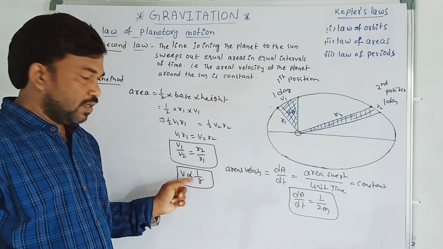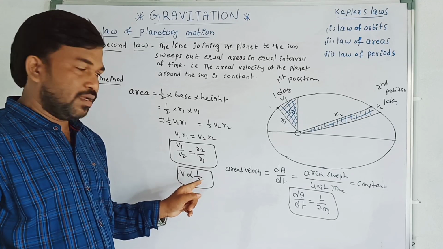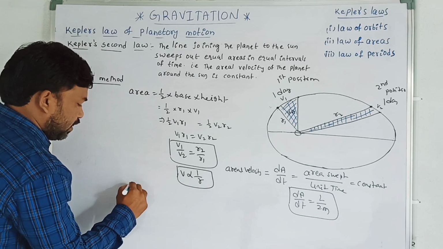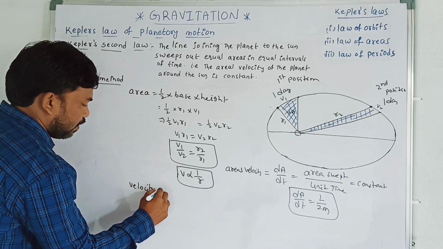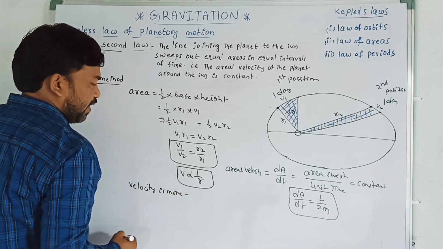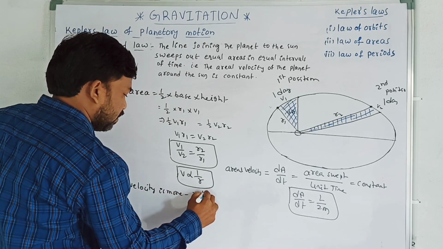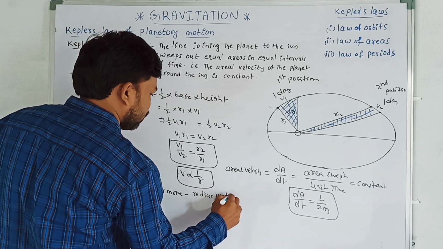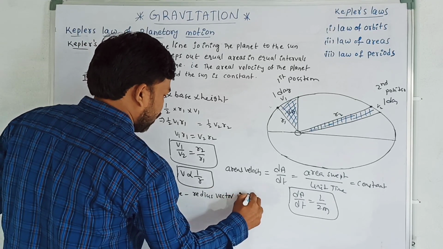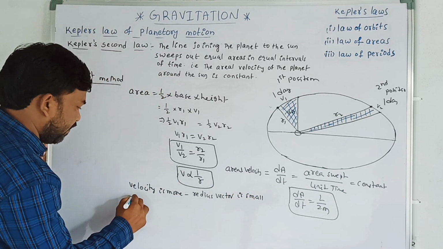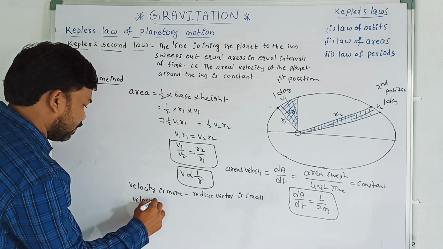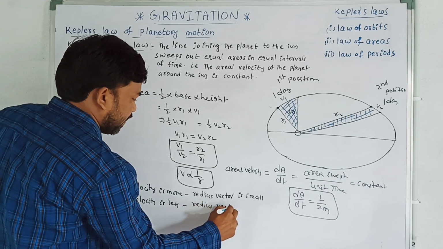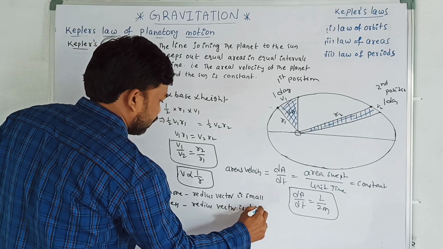V is inversely proportional to r, which means velocity is more when the radius vector is less, and velocity is less when the radius vector is large.